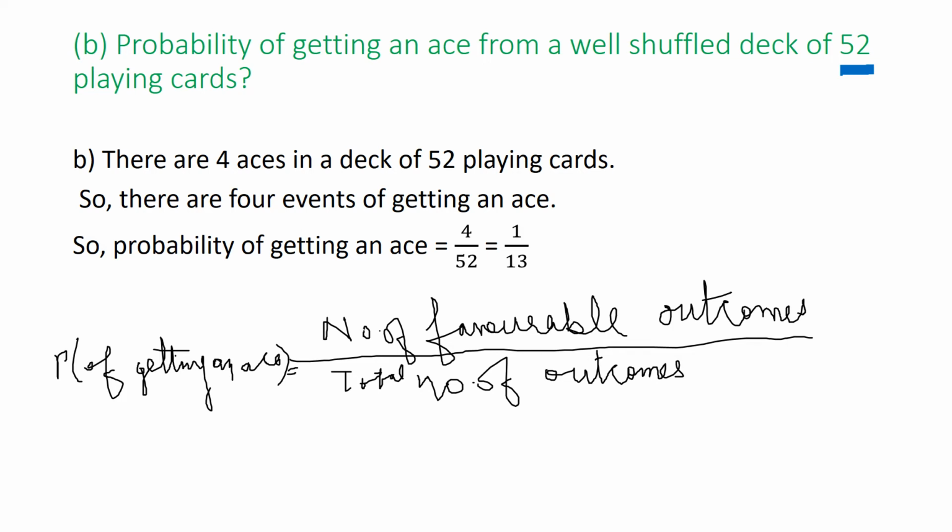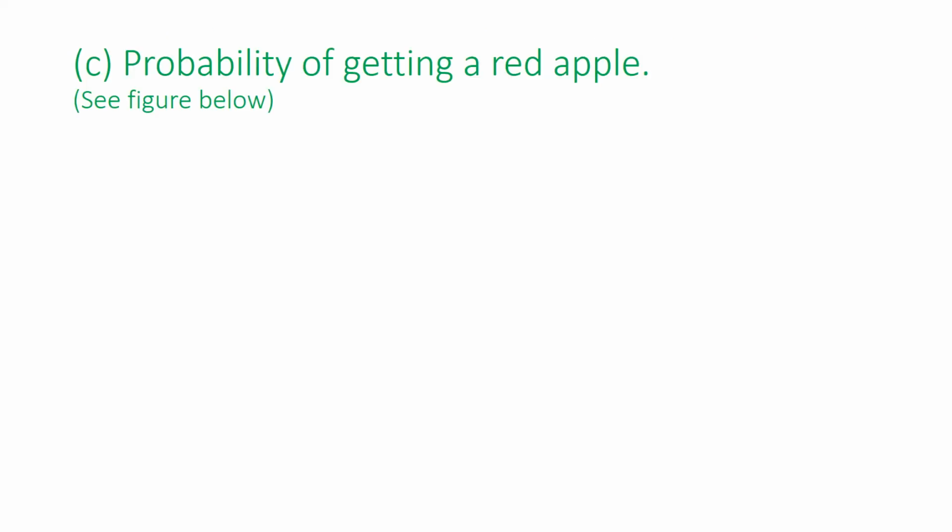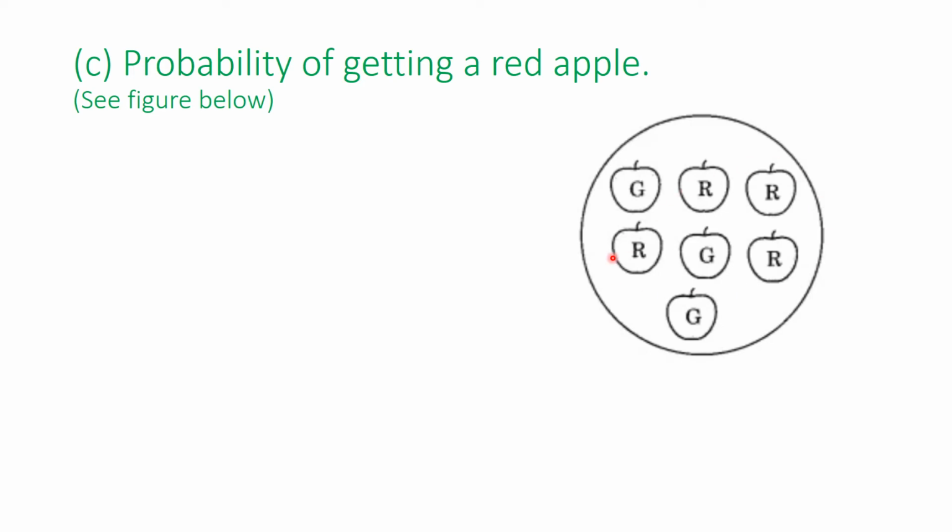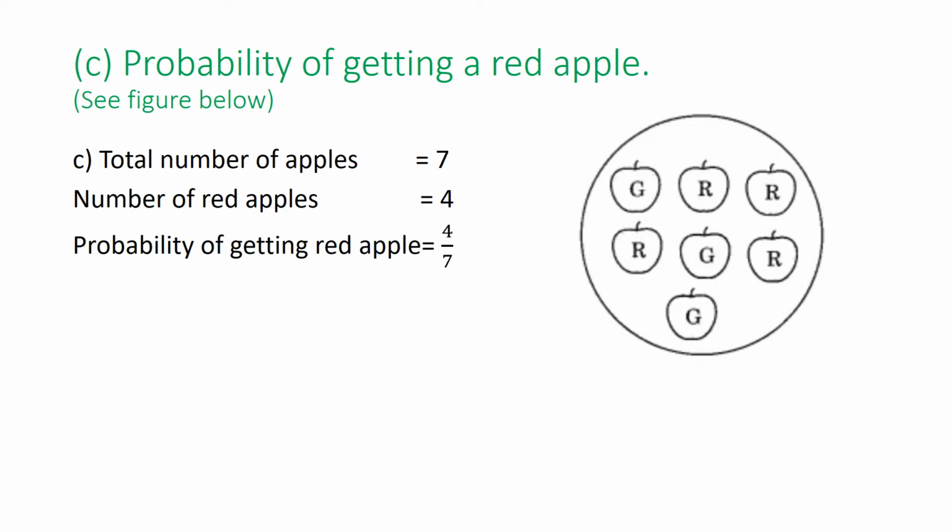All right. Let's move to the next question, the C part, probability of getting a red apple out of these apples. So there are green apples, red apples. So total there are 7 apples. So red apples, how many red apples are there? 1, 2, 3, and 4. So 4 is the number of our favorable outcomes, that is red apples. 4 upon total 7. So the probability is 4 upon 7. I hope this is clear to you. Total number of apples is 7, number of red apples is 4. So probability of getting a red apple is 4 upon 7. Again, mention the formula in each and every part.